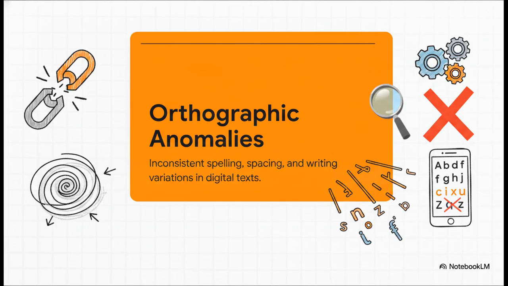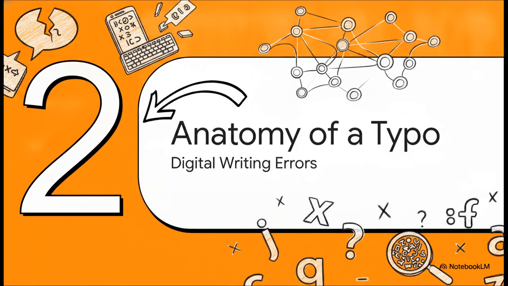Basically, that's just a fancy term for inconsistent spelling, spacing, and writing variations in digital texts. For Hausa, this usually means replacing native characters with standard English consonants. And these informal digital writing errors, they act like this invisible barrier, totally preventing modern AI systems from understanding the data. Which brings us to Section 2, the anatomy of a typo, exploring what these digital errors actually look like.